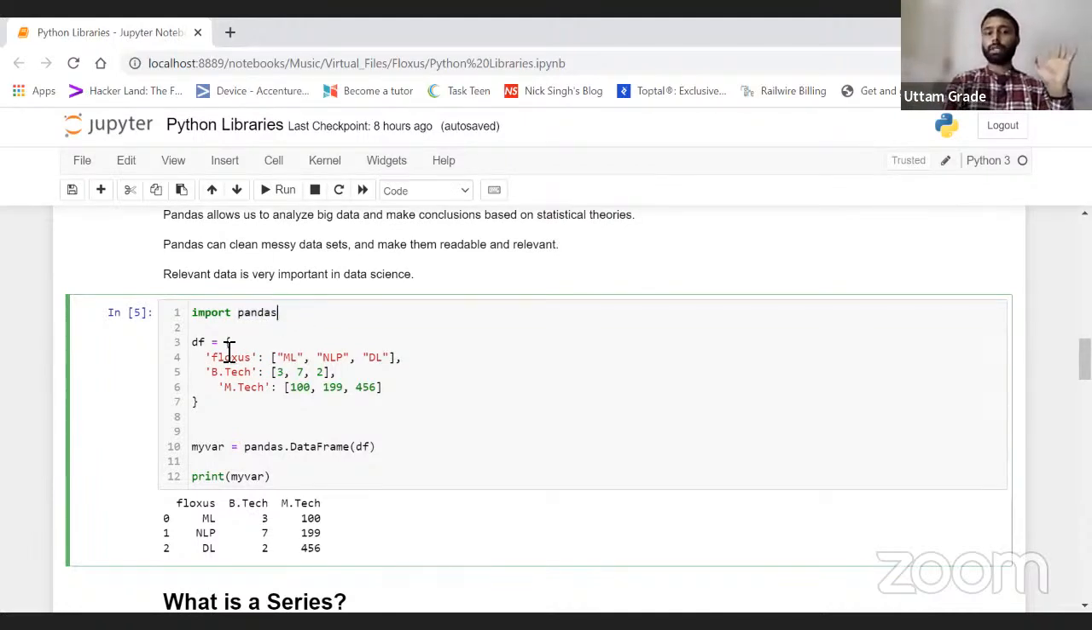Import pandas. So see, here I'm going to make a function, not a function. So df is my data frame, you can say data frame or my variable, right? df is equal to, this is my dictionary. Within a dictionary, we know that a dictionary is a data structure which contains data in the form of key value pairs, right? So Floxus is my key and this is my value. BTech is my key and this is my value. MTech is my key and this is my value. So this is what my data looks like.